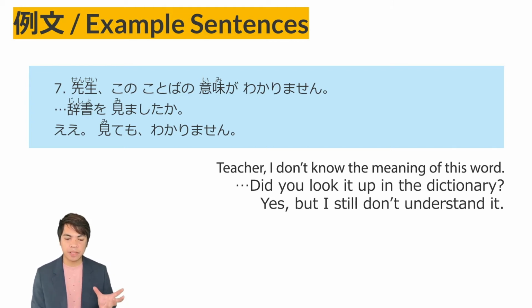Kono kotoba, this word, no imi, the meaning of this word, ga wakarimasen, I don't understand. He answered, Jisho o mimashita ka? Did you check the dictionary? Then he answered, yes. Mite mo, even if I check, even if I look, wakarimasen, I still don't know. So mite mo wakarimasen.